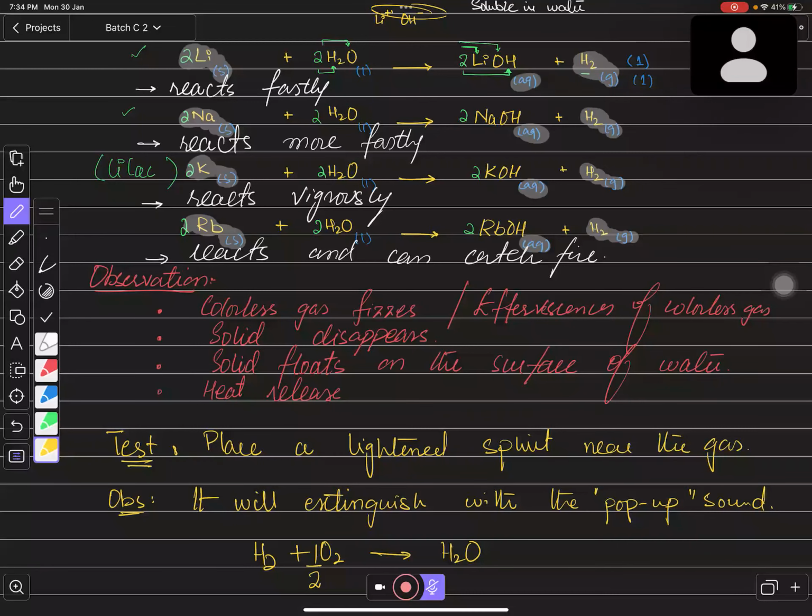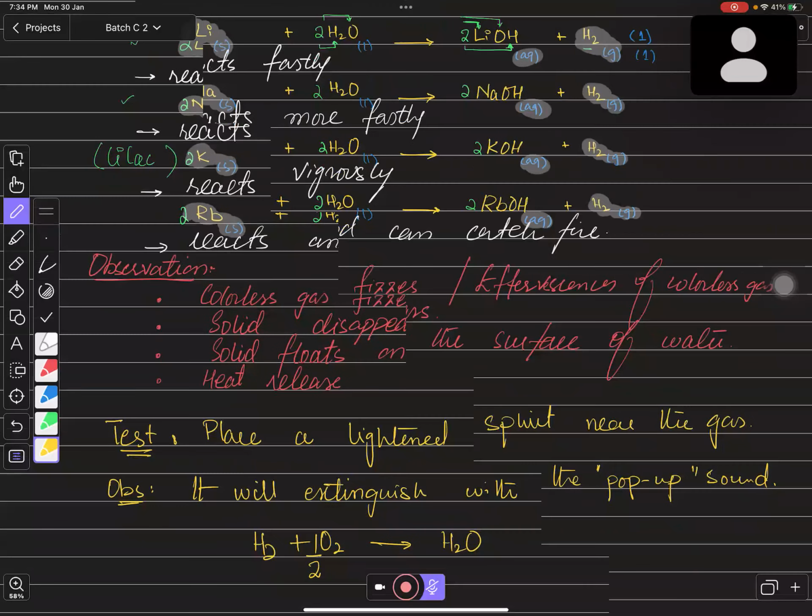No, sir. Okay, so let's move on towards the second chemical property of alkali metals. If you talk about the second chemical property of alkali metals, which is actually reaction with oxygen. This is reaction with oxygen. And the reaction with oxygen means you are combusting it, right? So this is what combustion. Keep remember this, but it is simple for you.